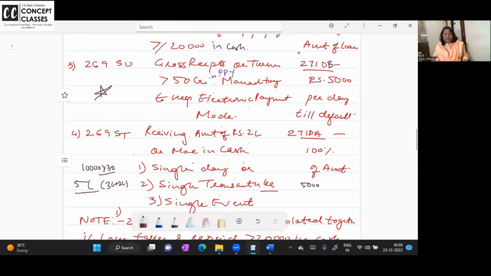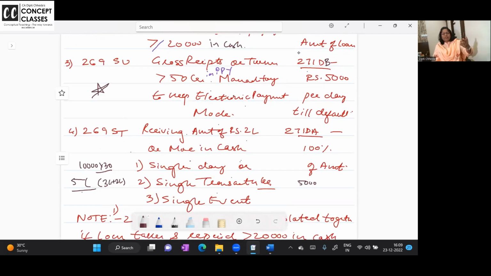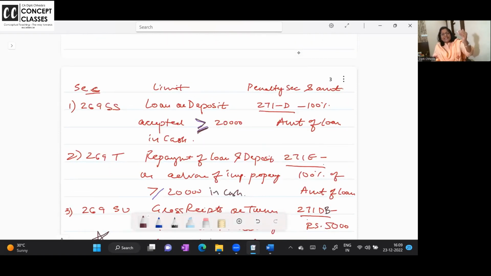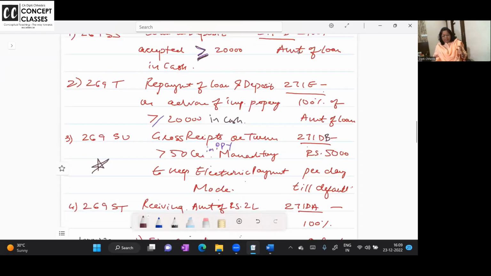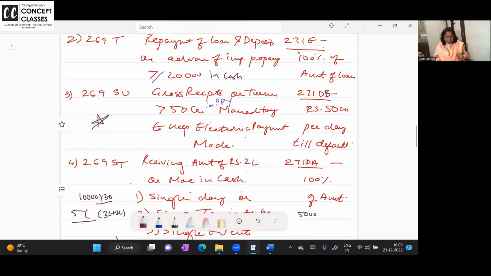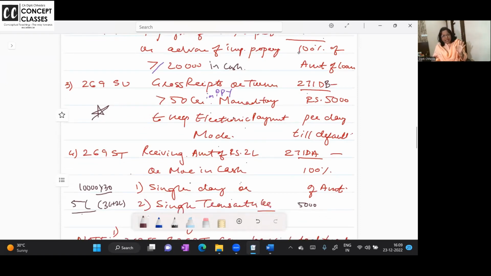For example, if I have taken a 5 lakh loan in cash, now I have accepted payment above 2 lakh, I'm already covered in 269ST. Then even if it is a loan, again 269SS will not be charged. I want to repeat. I have taken a loan in cash of 5 lakh rupees. Have I received above 2 lakh in cash?